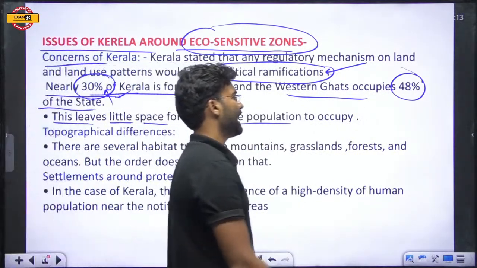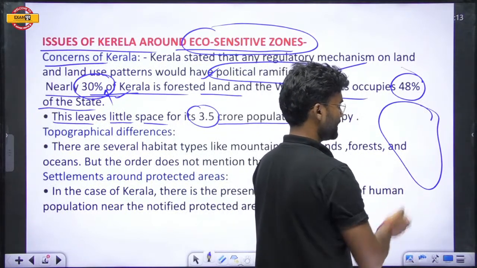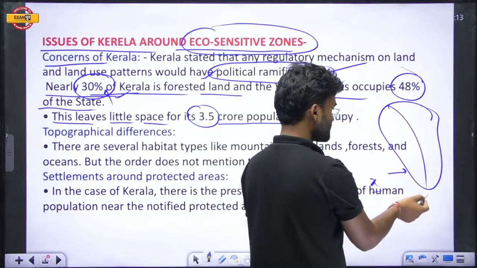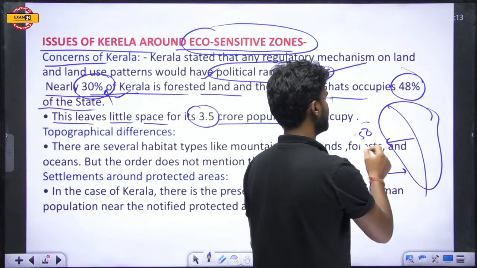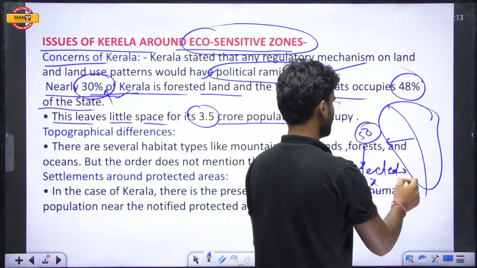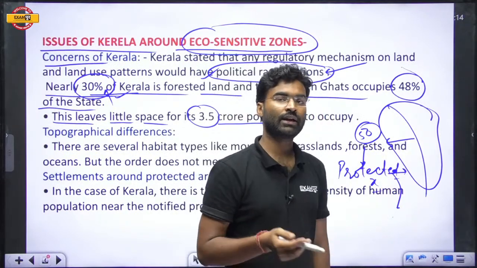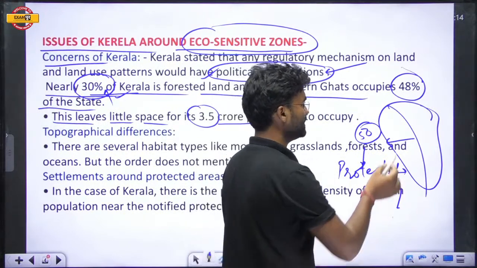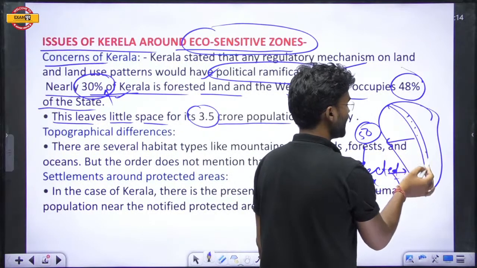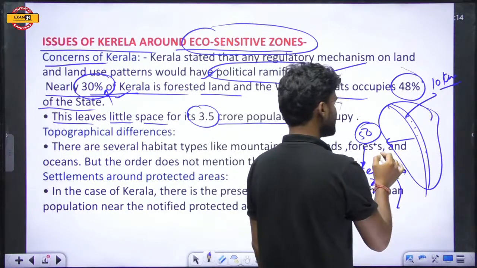Suppose this is Kerala. Kerala has X amount of area, and approximately 50% of the area is under protected area. Protected area means human intervention is very low. And one direction has come that you have to leave at least a 1 kilometer fragile area, 1 to 10 kilometers, around this protected area.